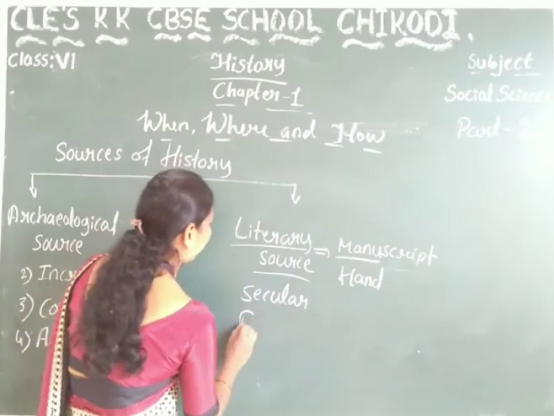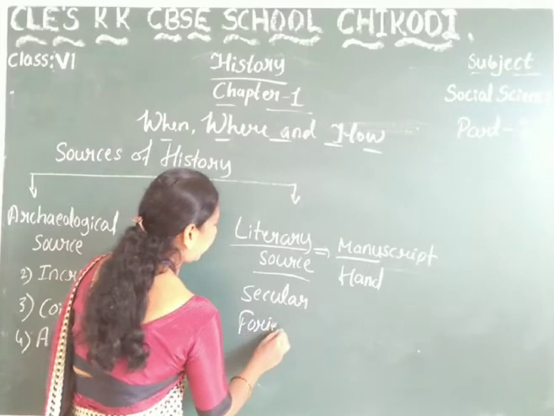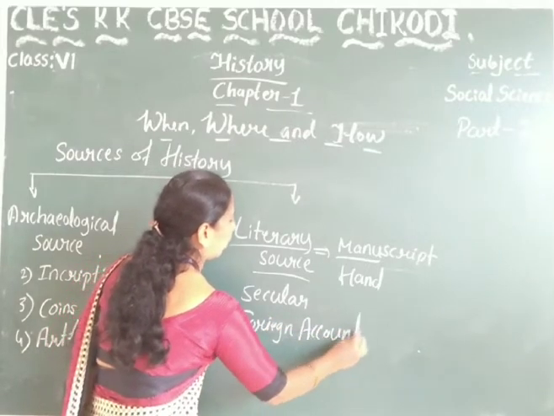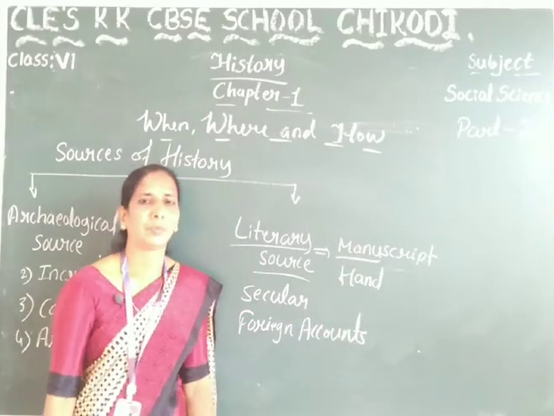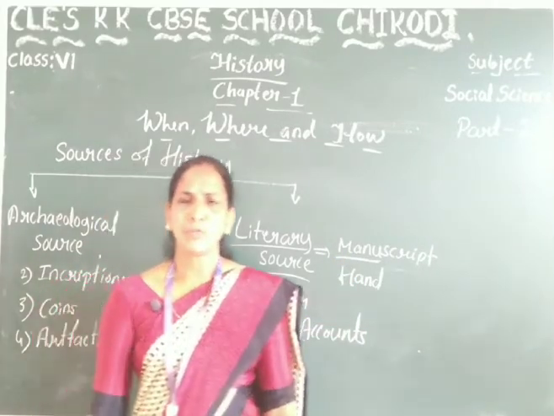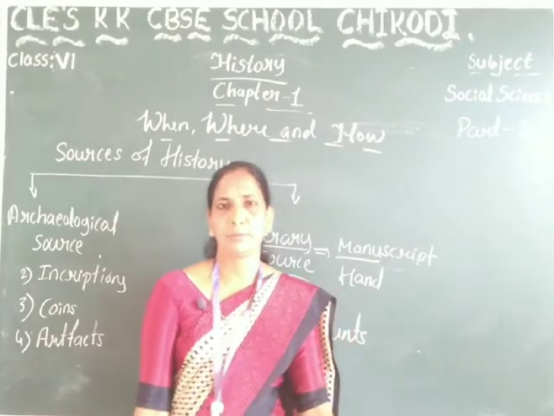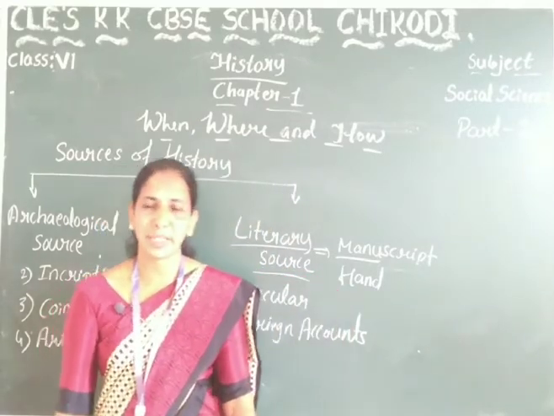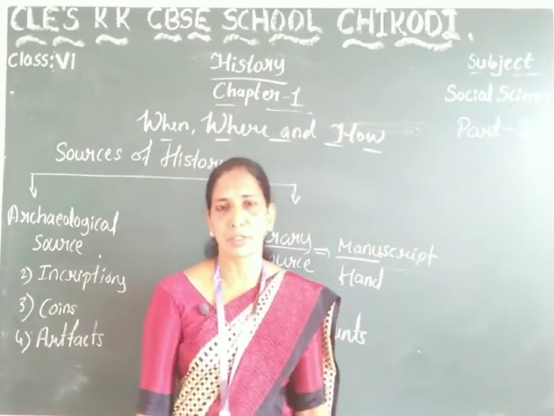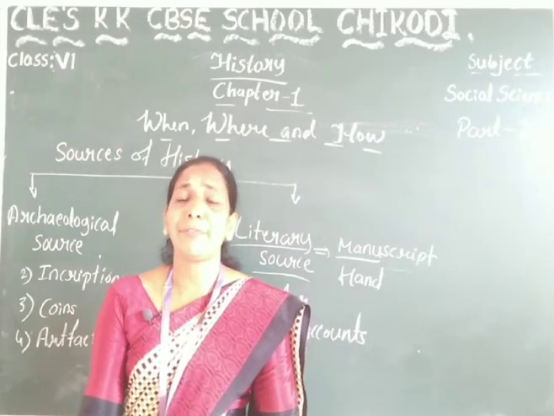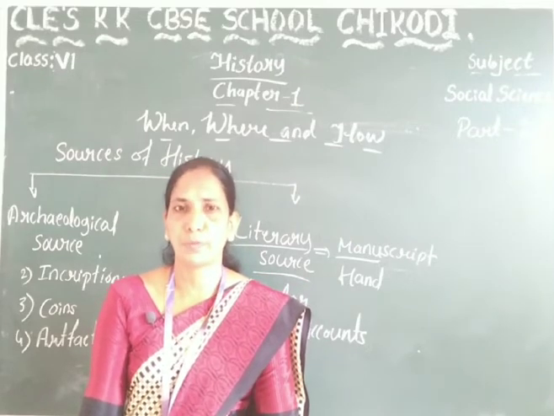And the next one is foreign accounts. Many travelers visited India. For example, Chinese travelers visited India, and they also left behind their accounts.